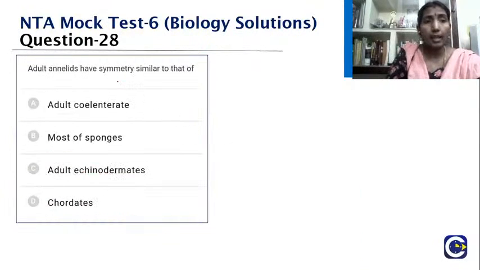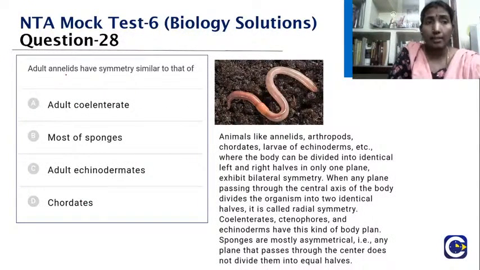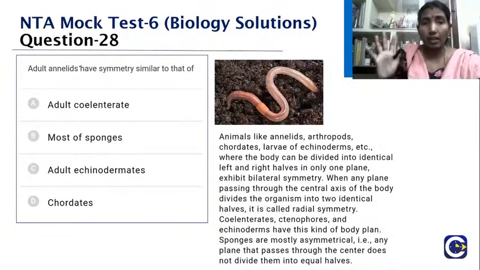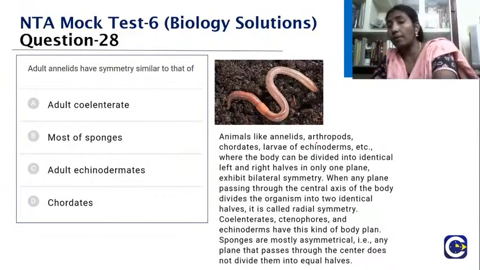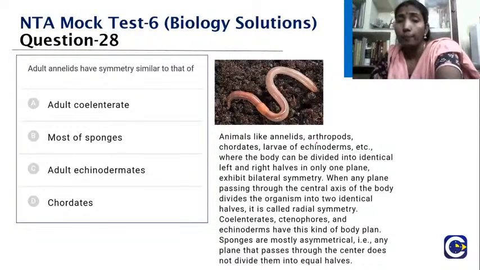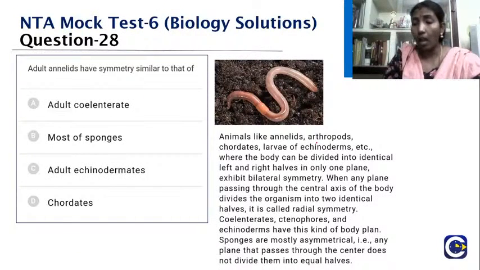Adult annelids have symmetry similar to that of adult coelenterates, most of the sponges, adult echinoderms and chordates. So we will see the right answer. When you see adult annelids, they have bilateral symmetry, that we are aware of. Animals like annelids, arthropods, chordates, larvae of echinoderms, etc., are those where the body can be divided into identical right and left halves.